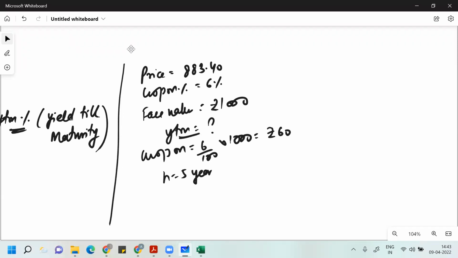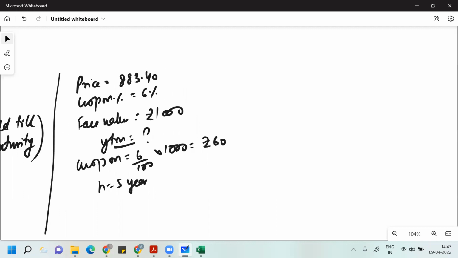There is no direct formula for IRR either. You just assume a value. Let my YTM be 10%. I don't know what the correct YTM is. Some shortcut formulas exist, but they will not be applicable to get the marks.